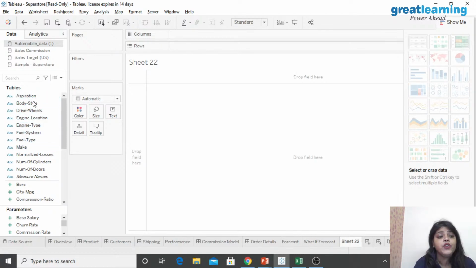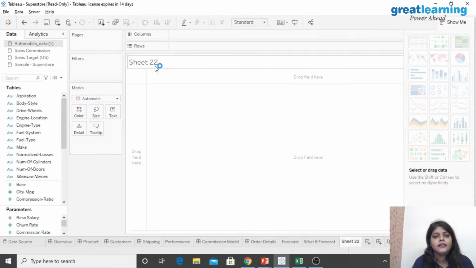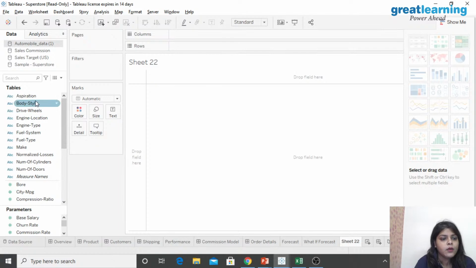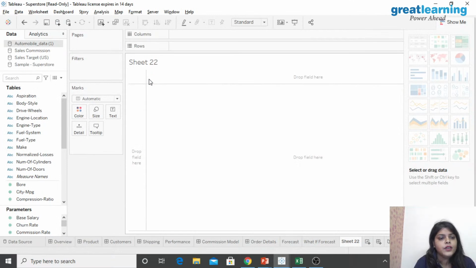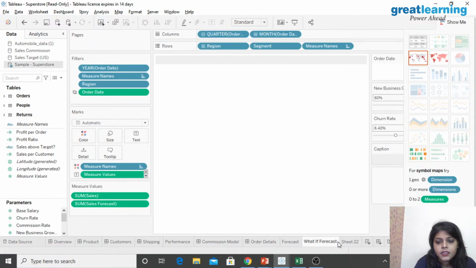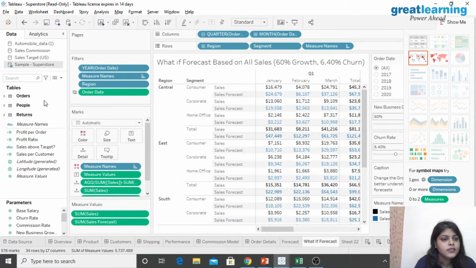So this is how your Tableau works. If you want to measure something, you can directly do that. I will show you how to do that anyway. Now let me show you how to do that. For a long time I've been saying I will show you how to do that, but I haven't. But yes, this is how we are going to talk about this, right? So let me show you. This is Superstore new. Now what I have here, yes, not this one.